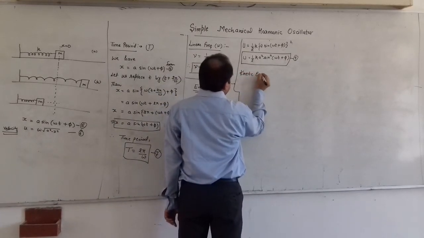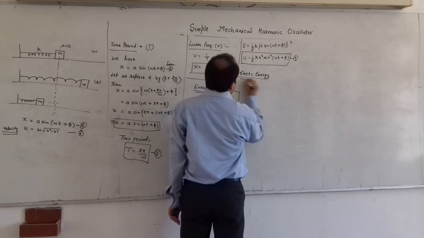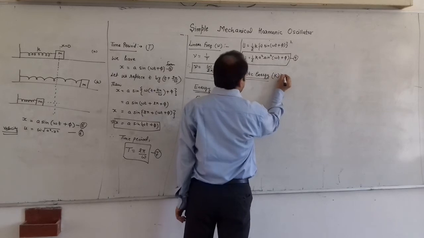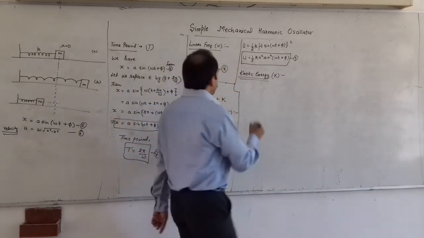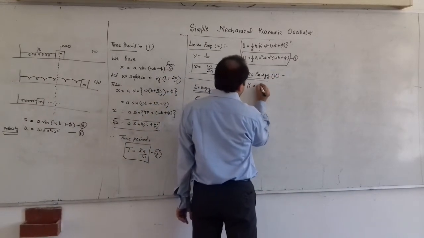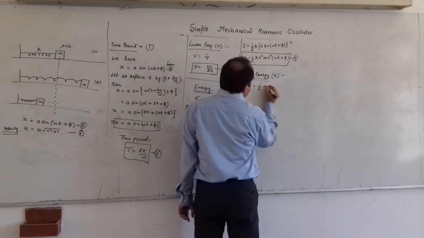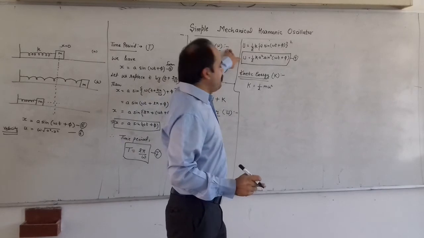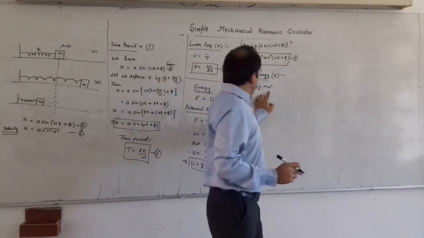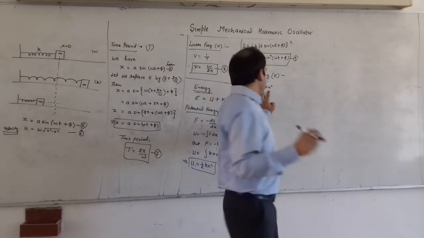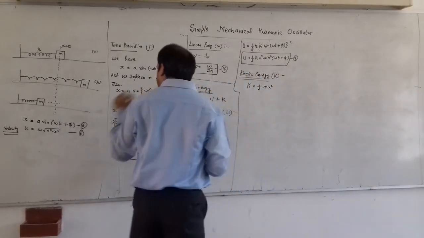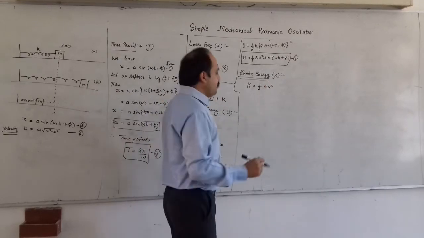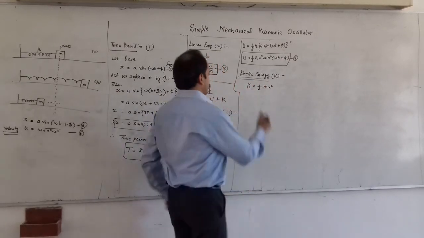Kinetic energy. This is represented by capital K, right? So we know that the kinetic energy is given by half m u square. This is small u, this is capital U. Capital U represents potential energy, small u represents velocity, right? We have derived our expression for velocity in the last term also. We can again calculate that.